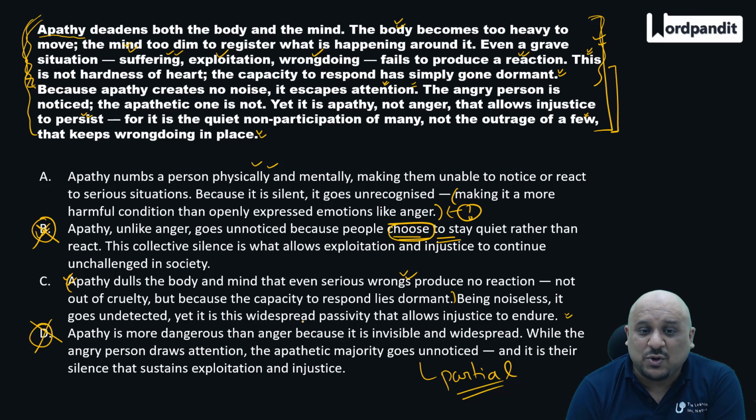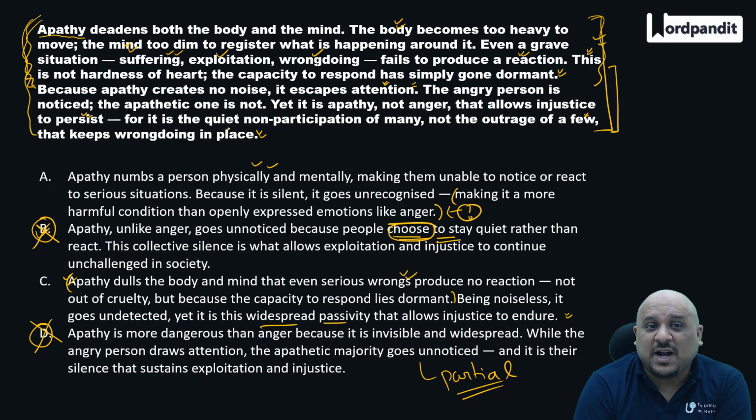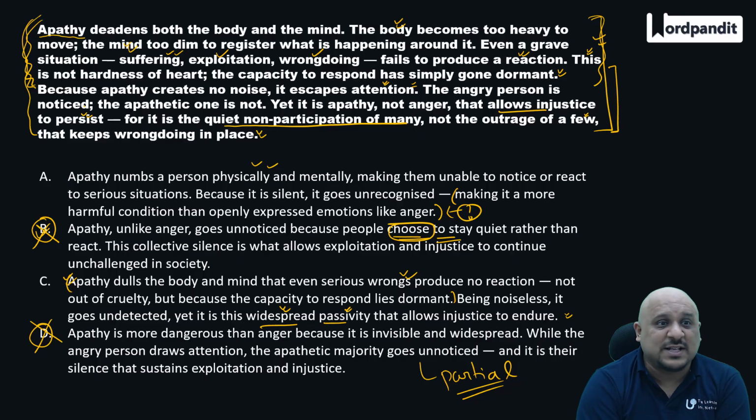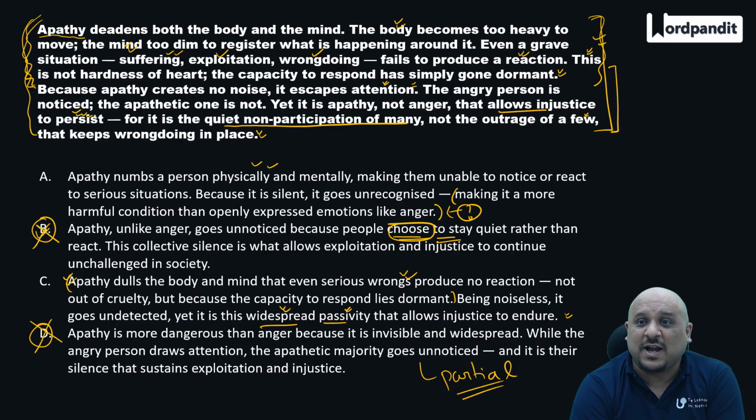This is saying that because it's passive, the widespread passivity, right, which is equivalent to non-participation of many. Widespread means it's spread over a vast area, that is a vast number of people. In this case, passivity is them not reacting, that allows injustice to endure. Now, what was allowing injustice to persist? Endure gets replaced, persist gets replaced by endure. So injustice is endured by the widespread passivity of many.